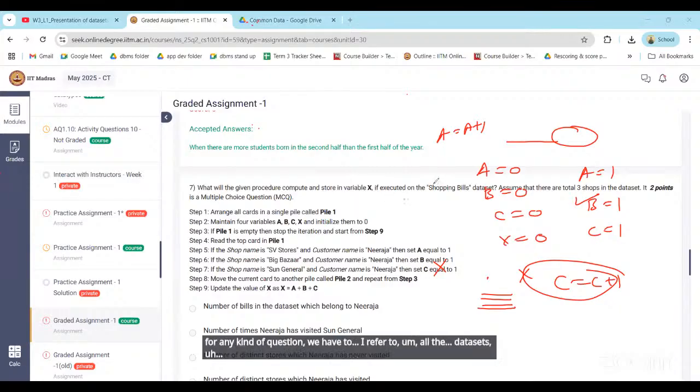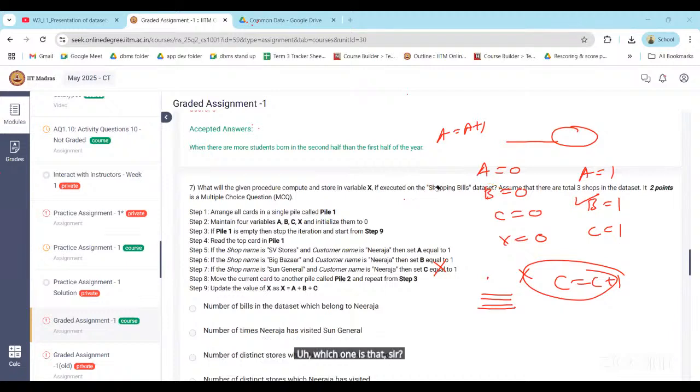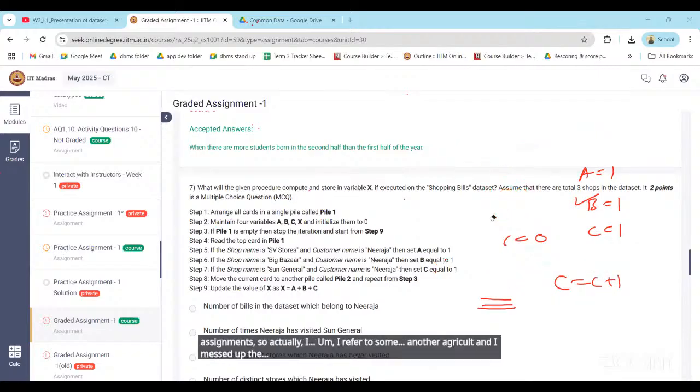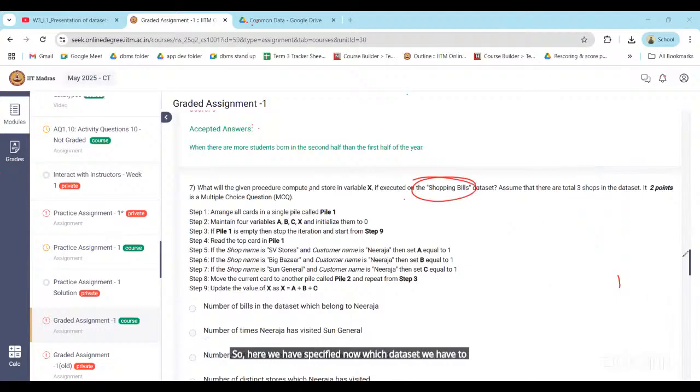Whatever data sets we have to refer. During the first graded assignment, I referred to some other set, and I messed up the full graded assignment. That's the issue. Here we have specified which data set you have to refer to. That's it, right? Shopping bills.